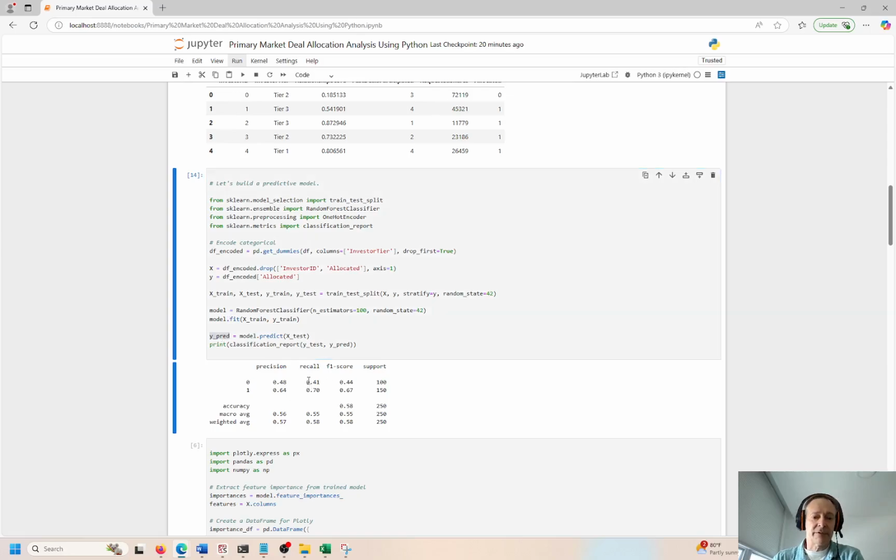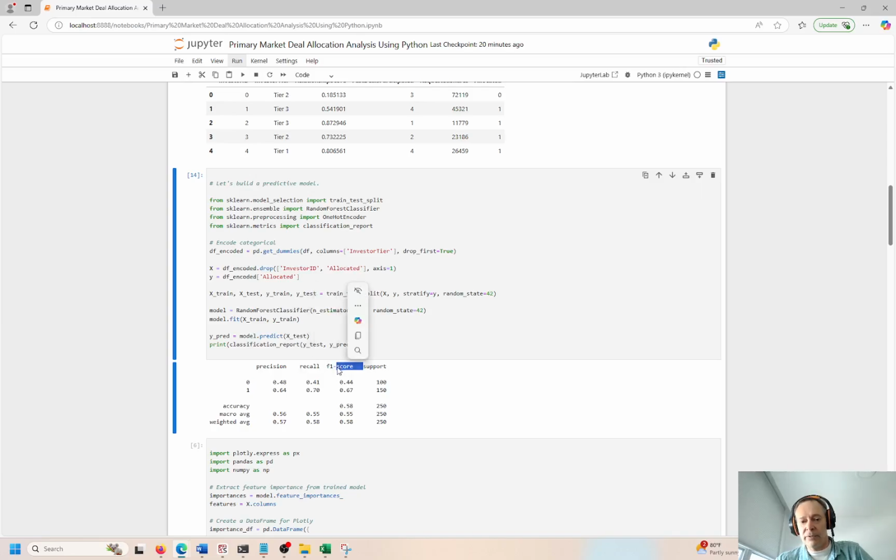Now, honestly, these predictions are not great. You want to see these numbers higher, 0.7, 0.8, 0.9. That would be great. These numbers are a little bit low, so the precision, recall, and F1 score are a little bit low, but I just want to illustrate the point of how we can use this to make a prediction. We can enhance the model many different ways to boost these performance metrics to get higher precision. Again, you want to see at least 0.7, 0.8, 0.9 is better. The higher the better, recall, and F1 score.